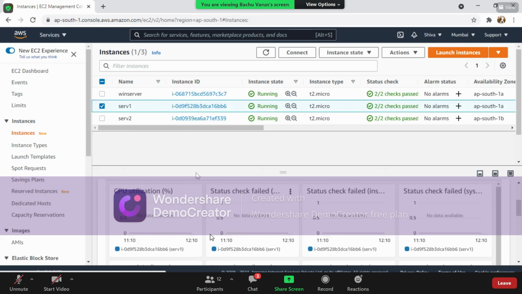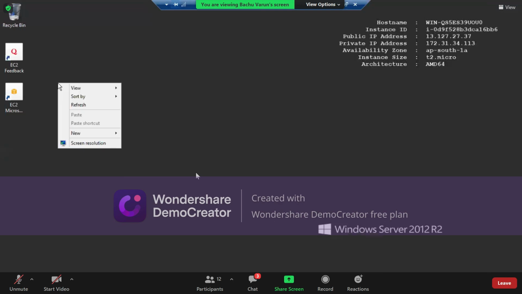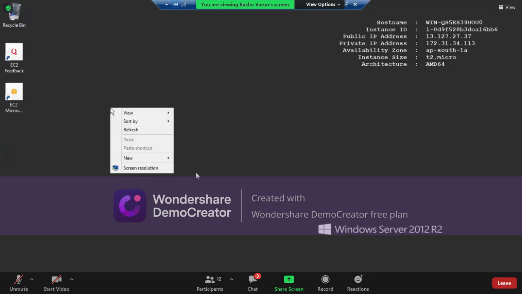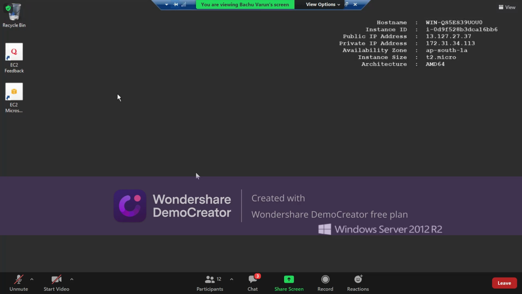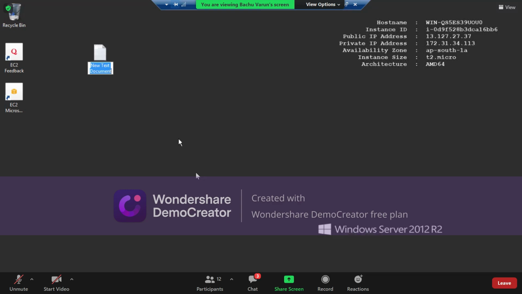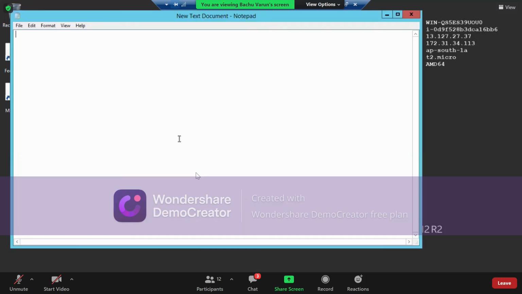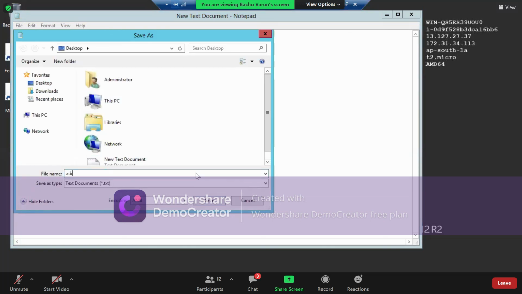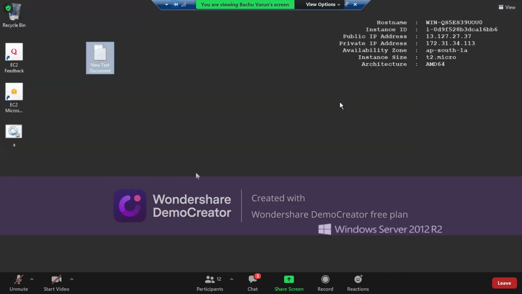But practically, to see it, what can we do? Can we create some traffic on either of the machines? I cannot create traffic, but I can create some load on this particular machine. For that purpose, I'm going to run a batch file. I'm writing a batch file, saving it as a batch file with the name batch, and make sure you select all files. On the desktop, I'm saving the file. Yes, you can see this is the batch file.